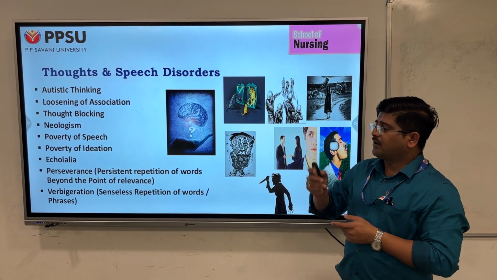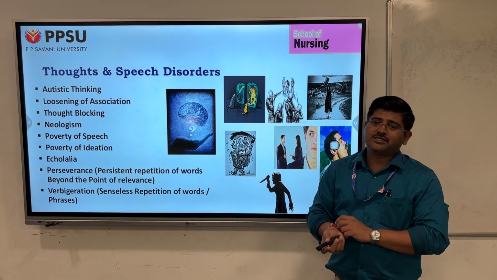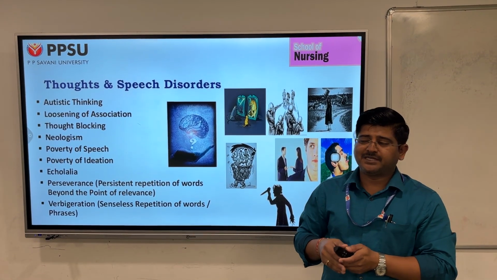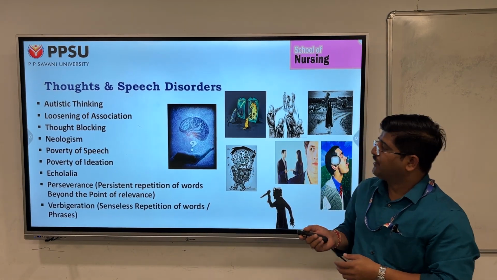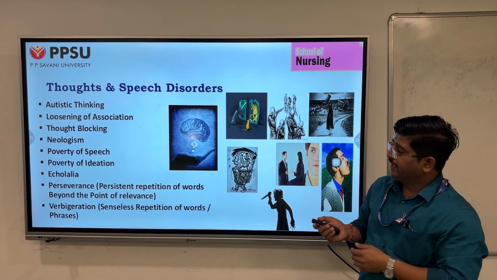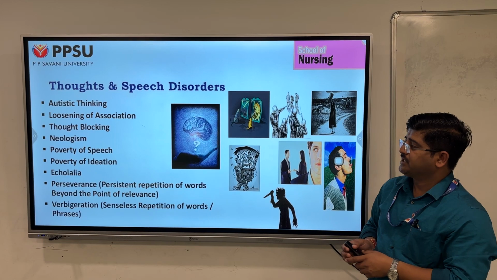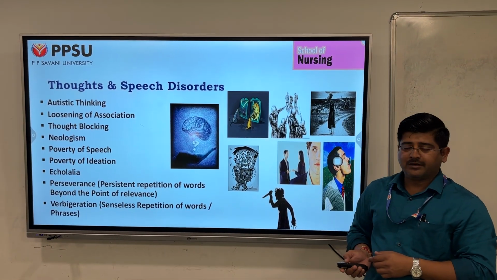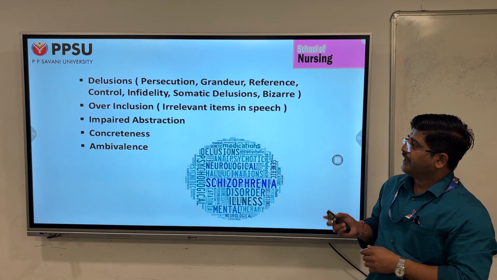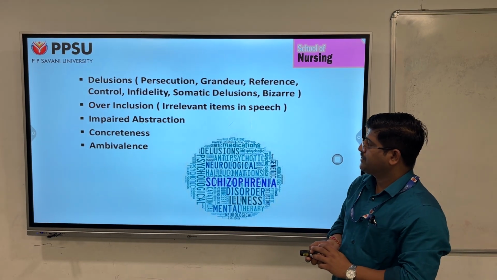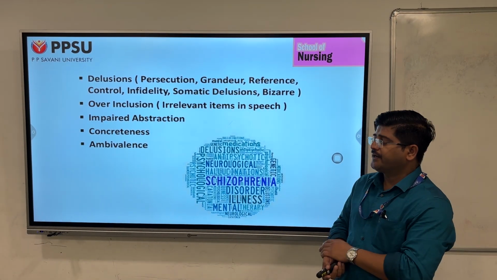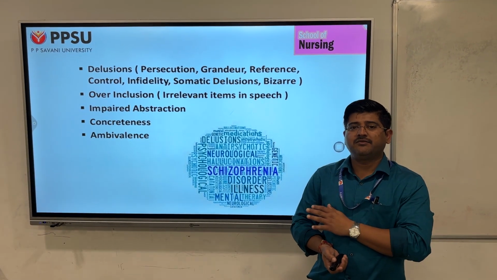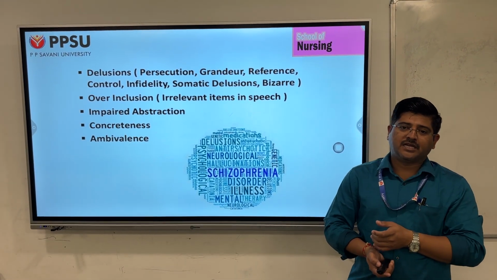First, the thought and speech disorders: autistic thinking, loosening of association, thought blocking, neologism, poverty of speech, poverty of ideation, echolalia, perseveration, verbigeration, delusions, over-inclusion, impaired abstraction, concreteness, ambivalence. So these are the listed clinical features which we commonly see in speech as well as thought.